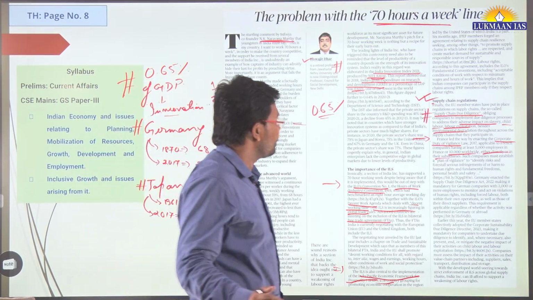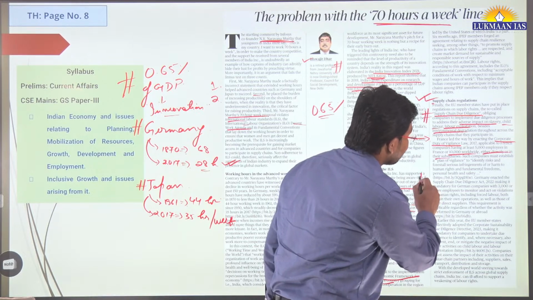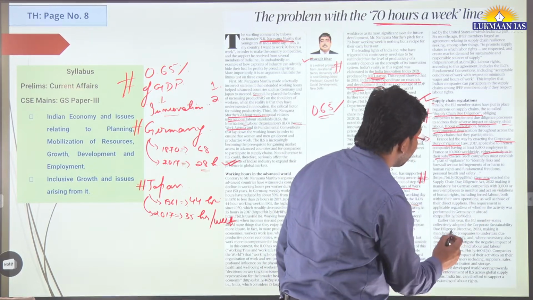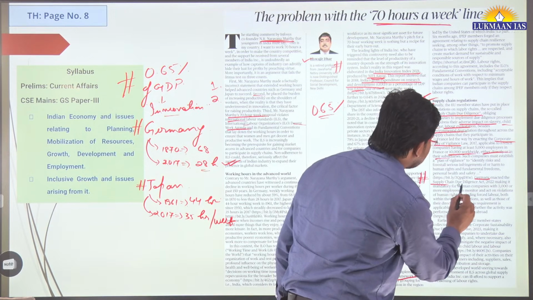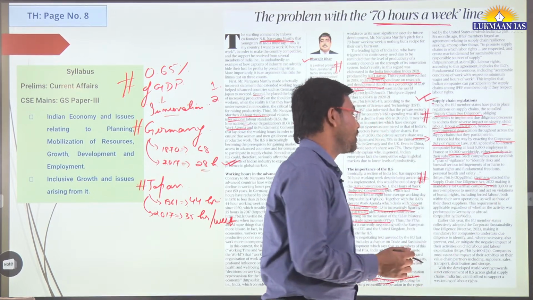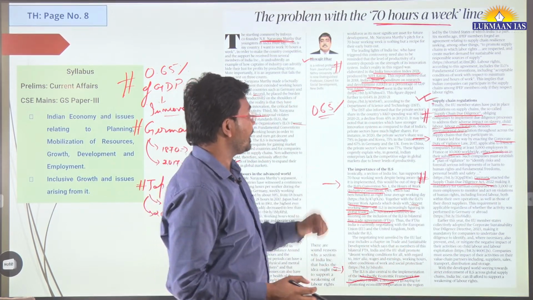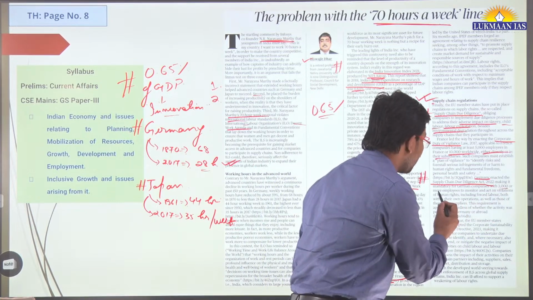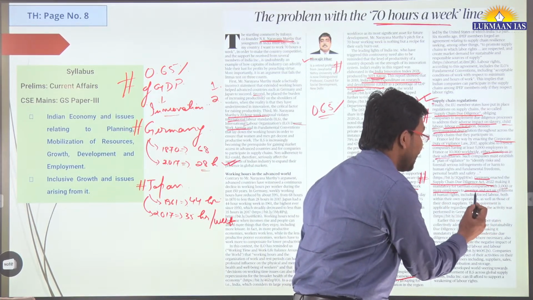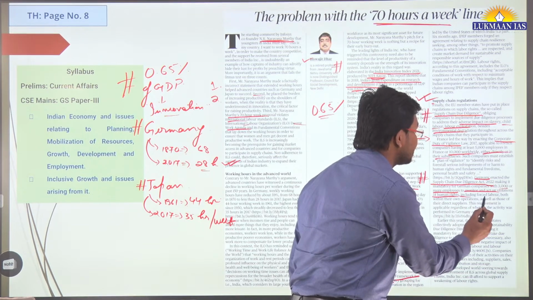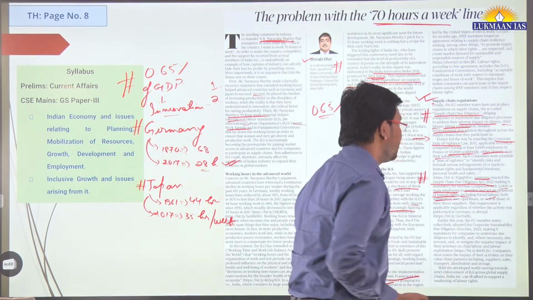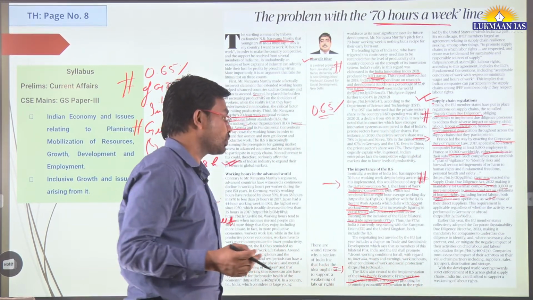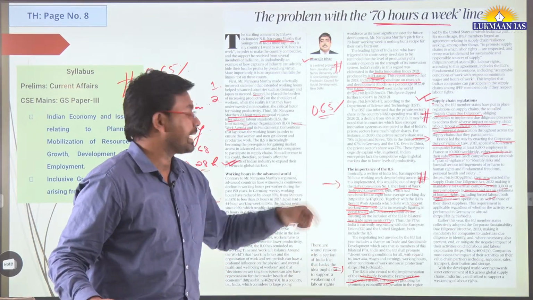Apart from this, there are many other countries also. For example, Germany has enacted the Supply Chain Due Diligence Act 2022, making it mandatory for German companies with 3,000 or more employees to monitor and act on violations of human rights, including forced labor, both within their own operations as well as those of their direct suppliers.